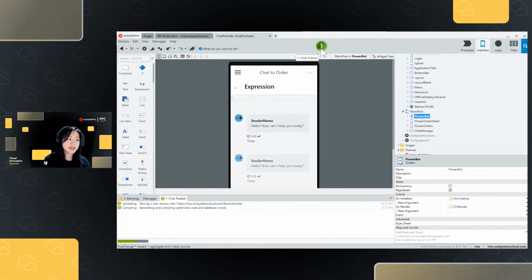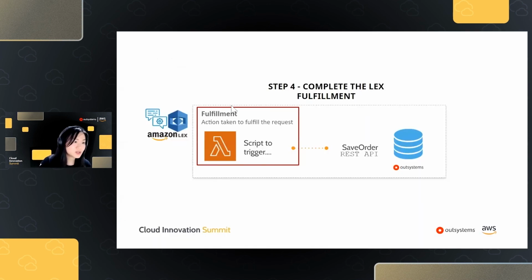And again, just a recap, we just created an API. So the next step is that we would now like to trigger our fulfillment. We need a way for the chatbot to trigger that fulfillment, which is a REST API, and we will do that using Lambda functions.